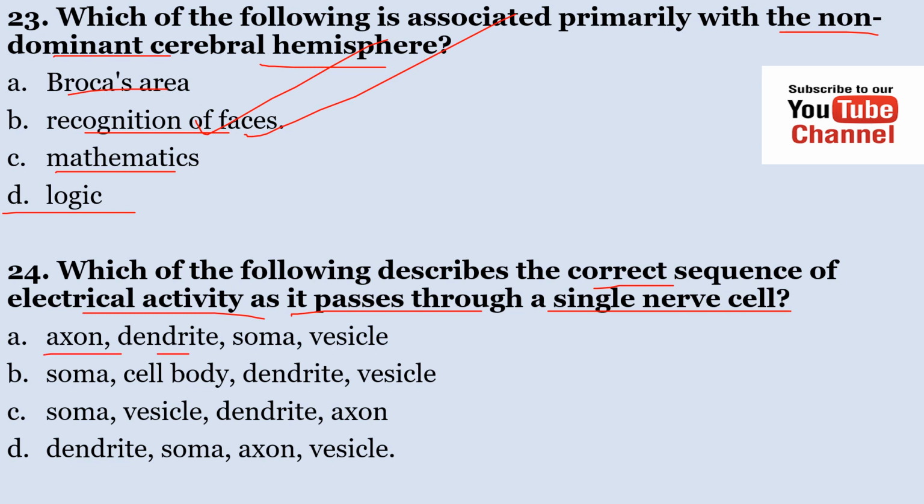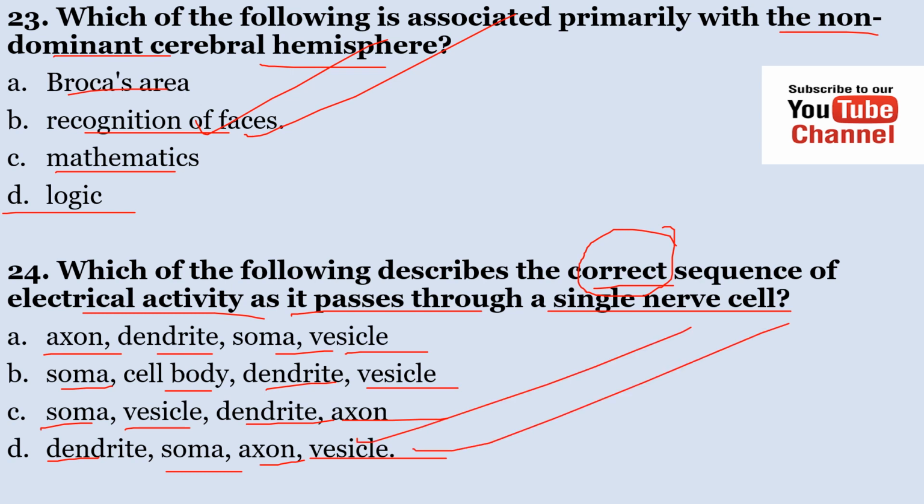Which of the following describes the correct sequence of electrical activity as it passes through a single cell? A. Axon, dendrite, soma, vesicle. B. Soma, cell body, dendrite, vesicle. C. Soma, vesicle, dendrite, axon. D. Dendrite, soma, axon, vesicle. The correct answer here is D, because the electrical activity passes through the dendrite, soma, axon, and then the vesicle. So the correct answer here, number 24, is D.